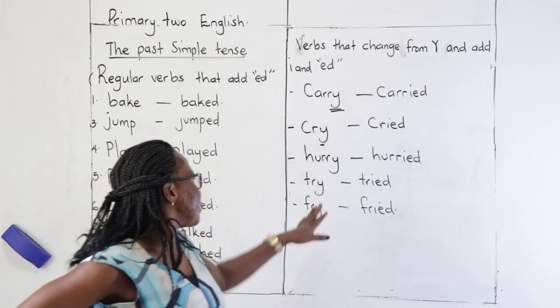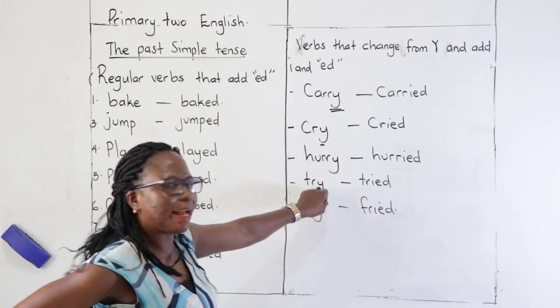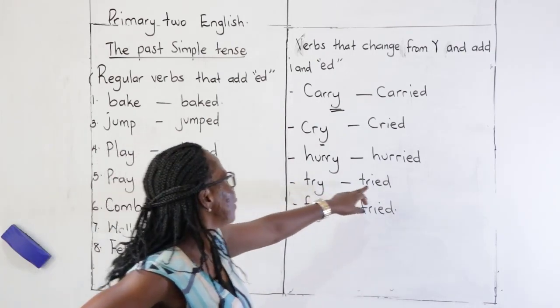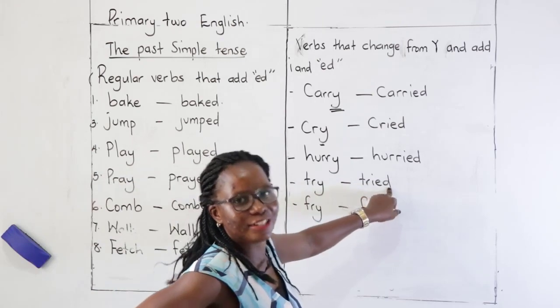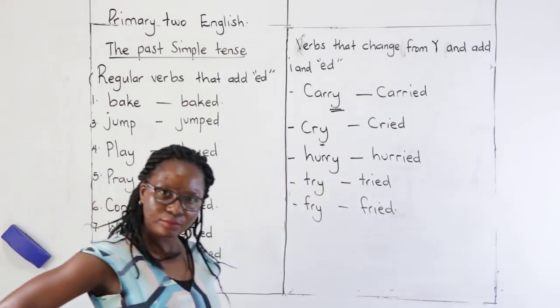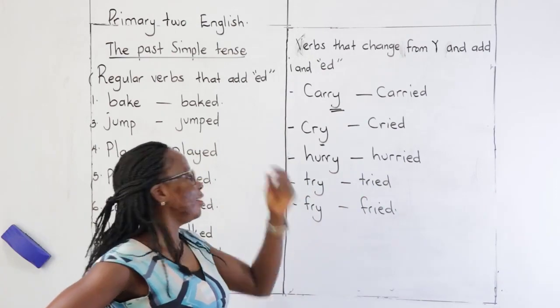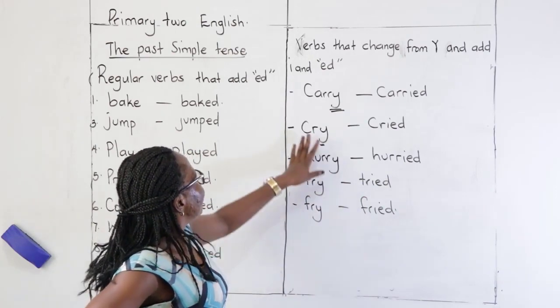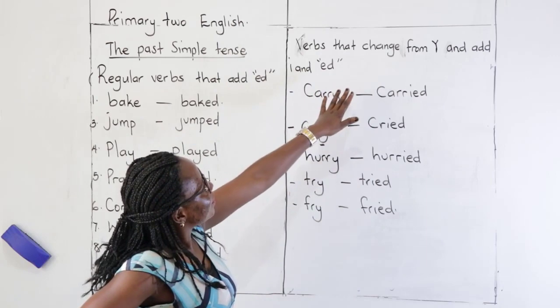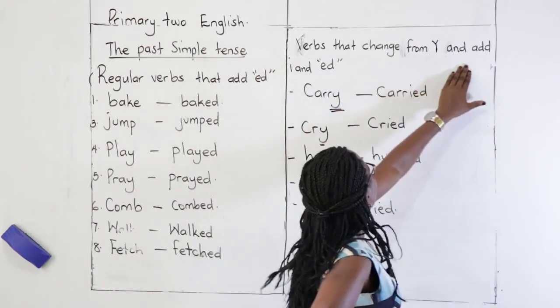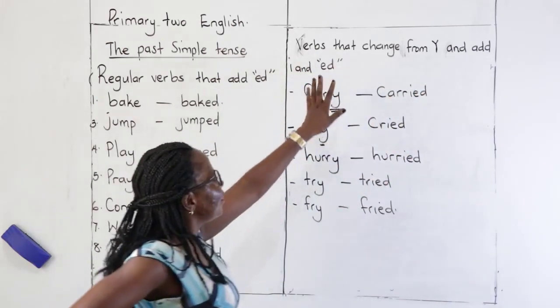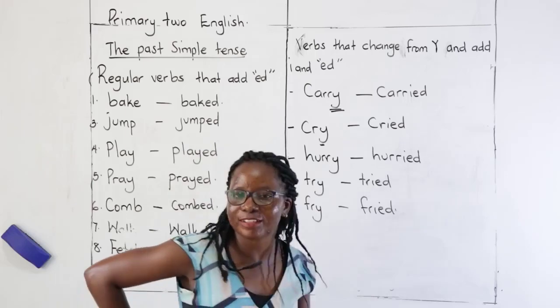These are some examples whereby the Y changes into IED. So, these are some of the verbs that change from Y and add IED. These are some of the examples.